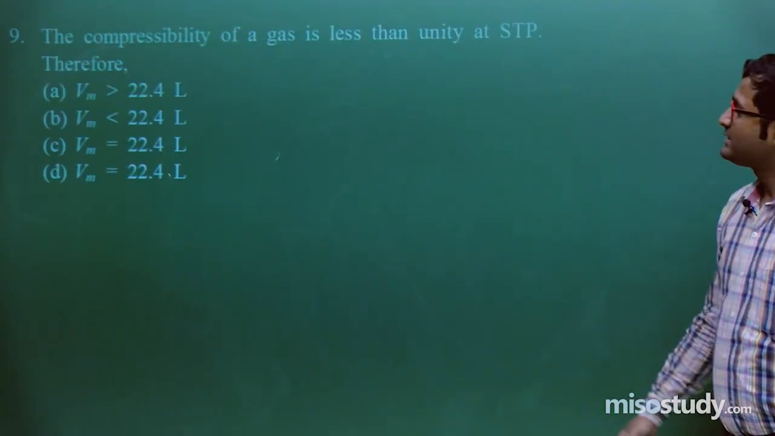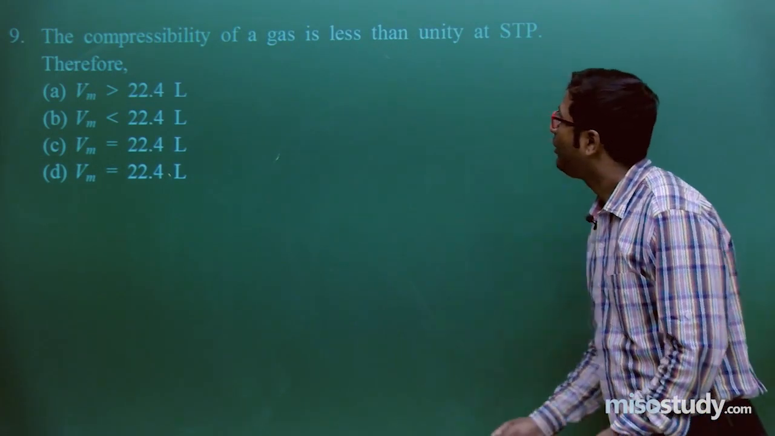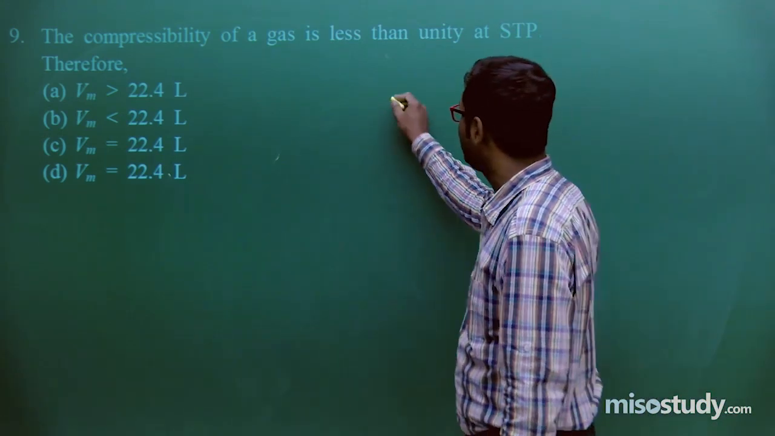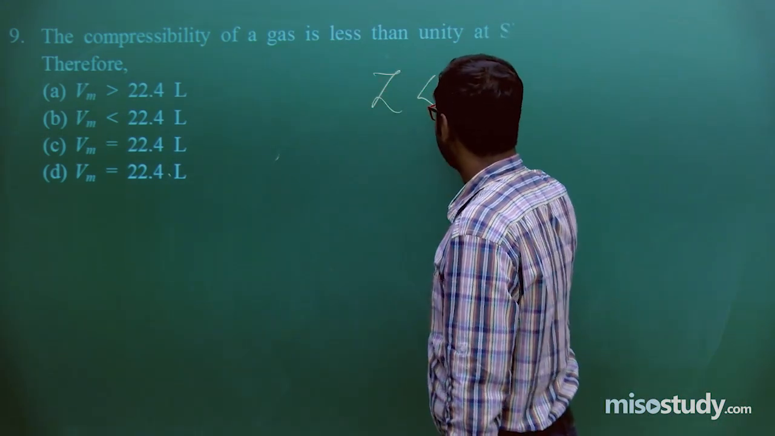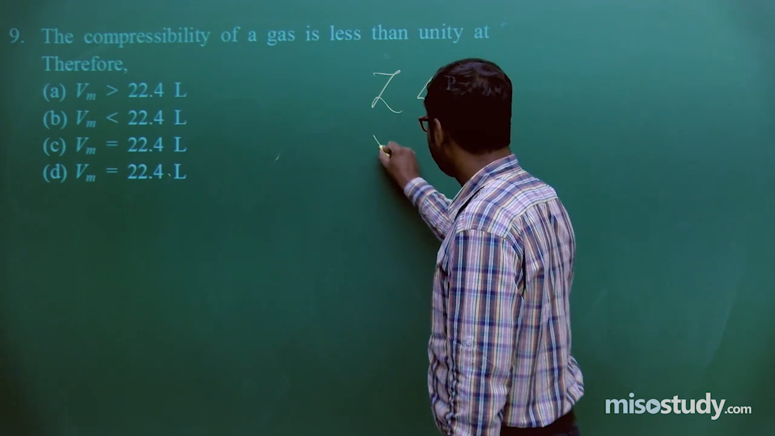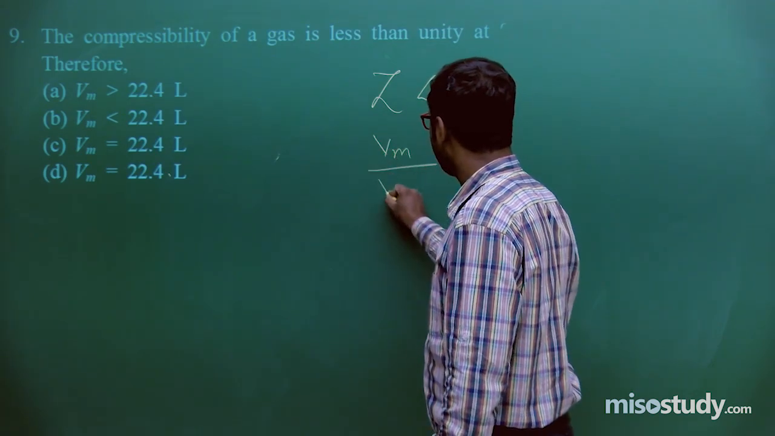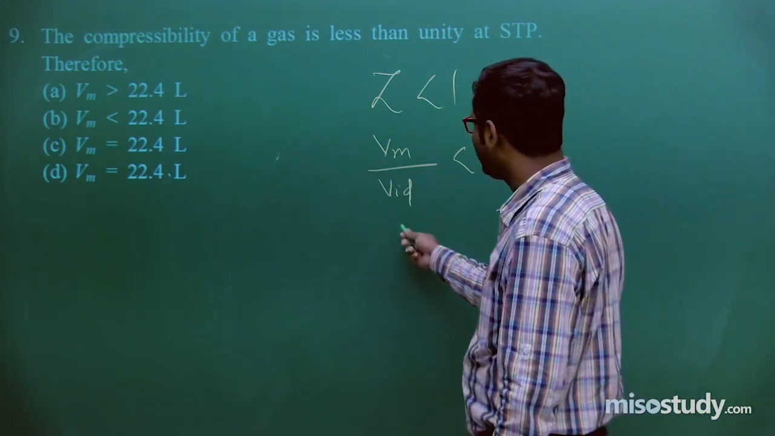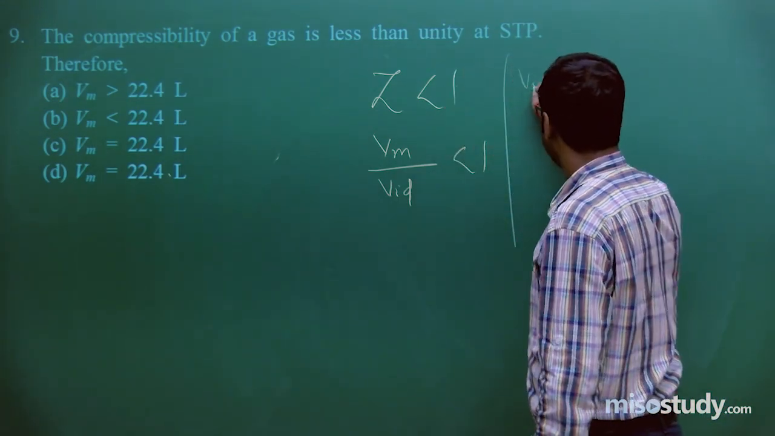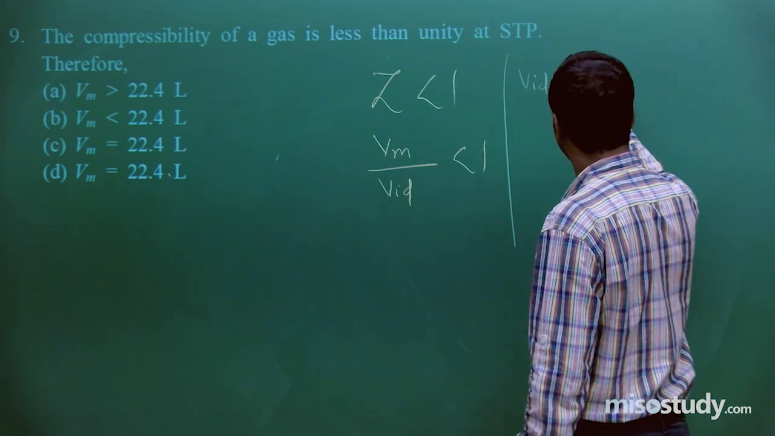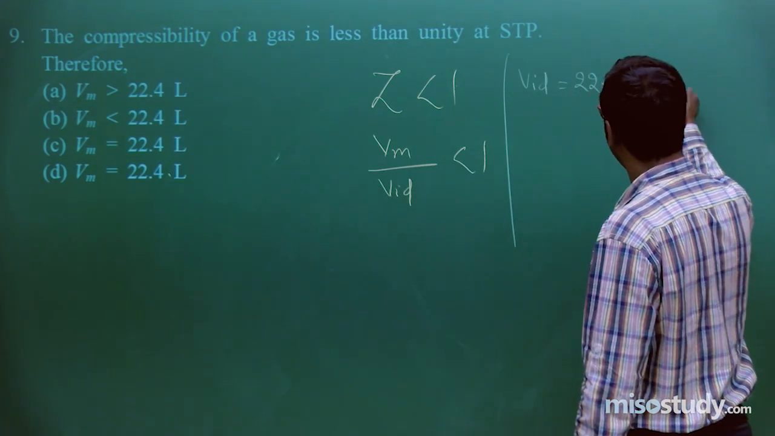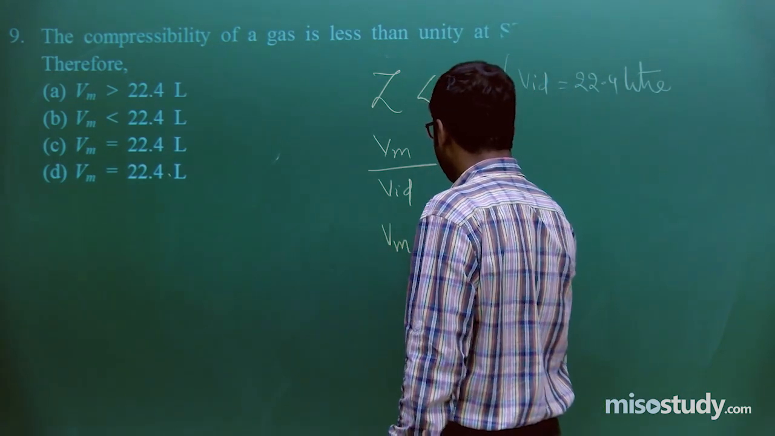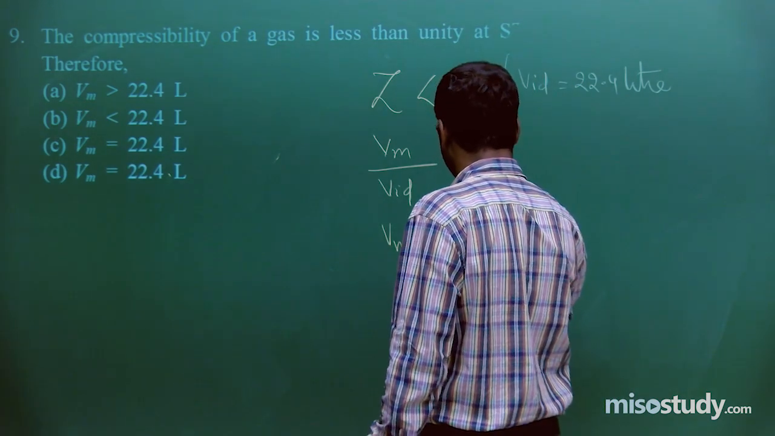Now the next question is, the compressibility factor of a gas is less than unity at STP. That is, compressibility factor Z is less than 1. We all know Z is equal to Vm upon V ideal. Now here it is less than 1. As we know, at STP V ideal is equal to 22.4 liter. Clear to you? Put this value, then what will happen? Vm is less than 22.4.